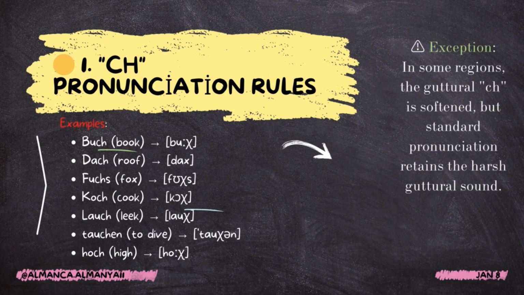Examples: Buch, Dach, Fuchs, Koch, Lauch, tauchen, hoch. Exception: in some regions, the guttural ch is softened, but standard pronunciation retains the harsh guttural sound.